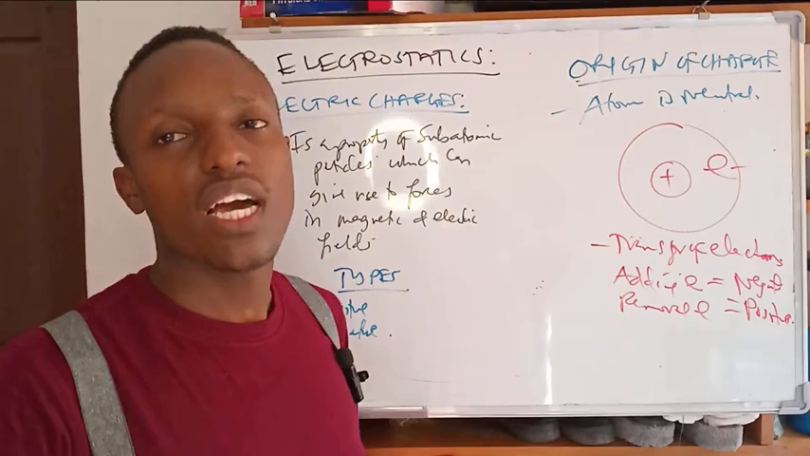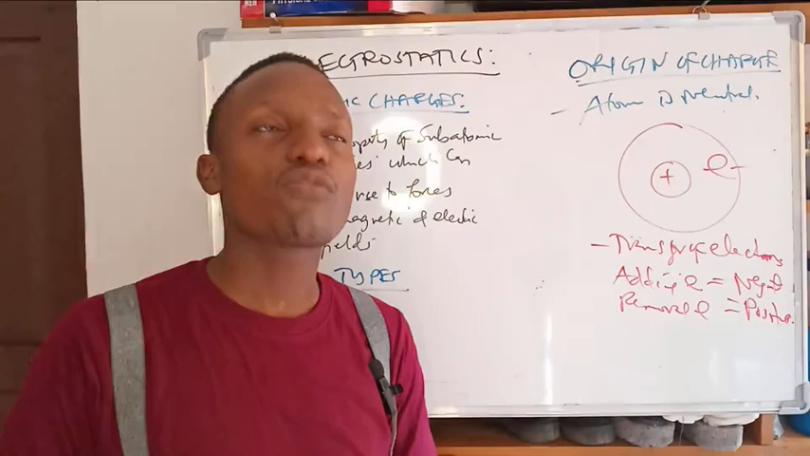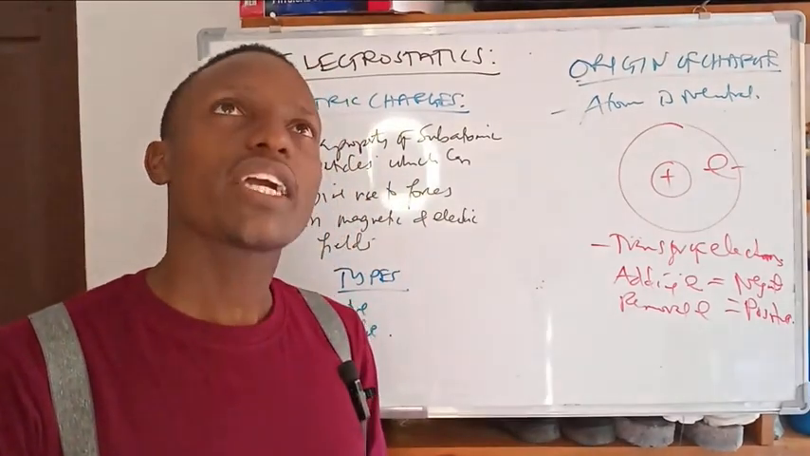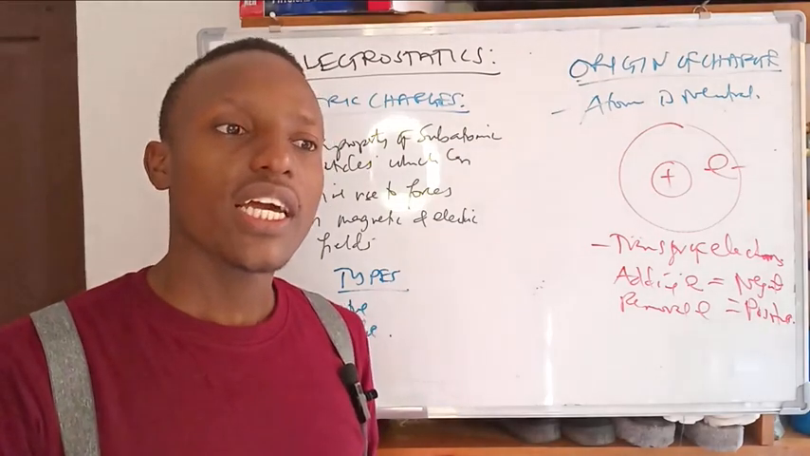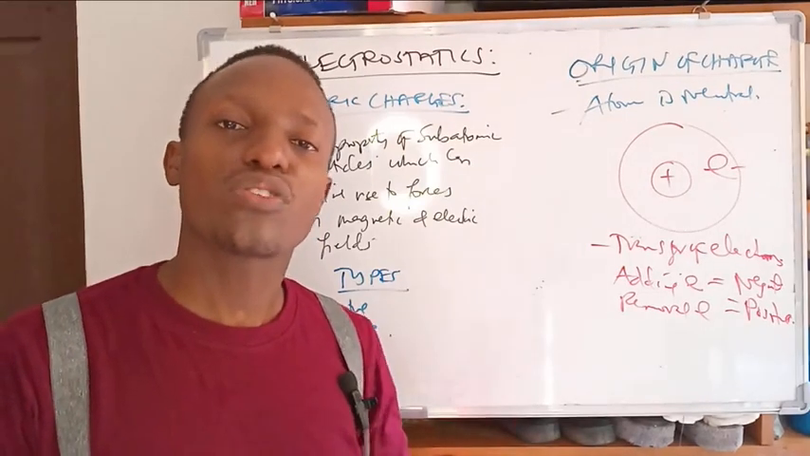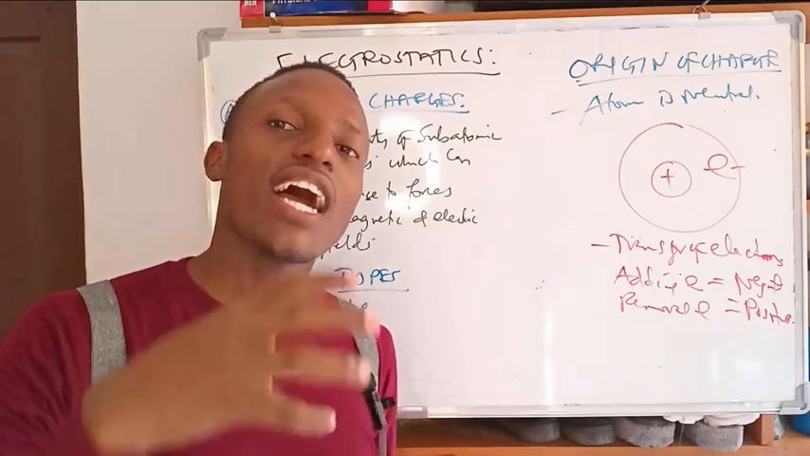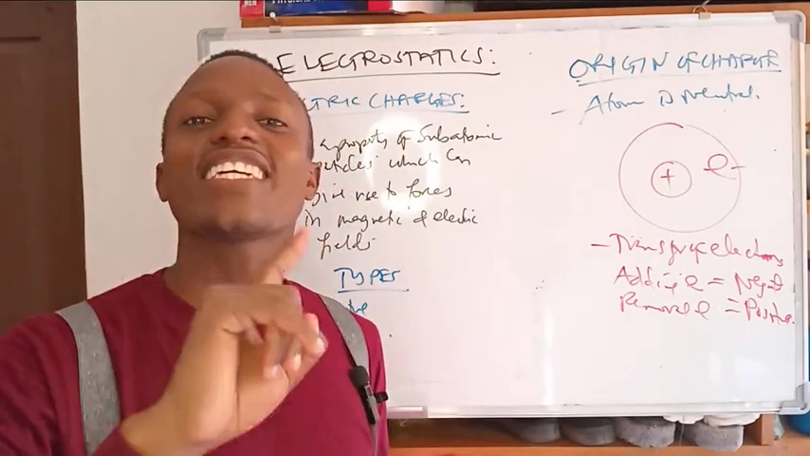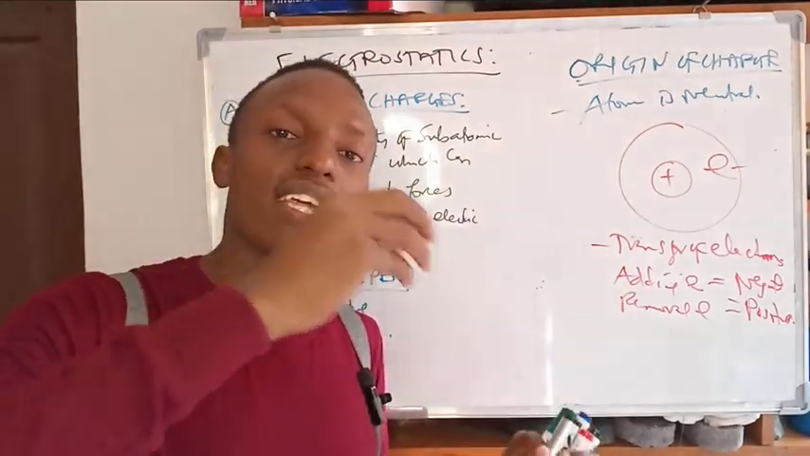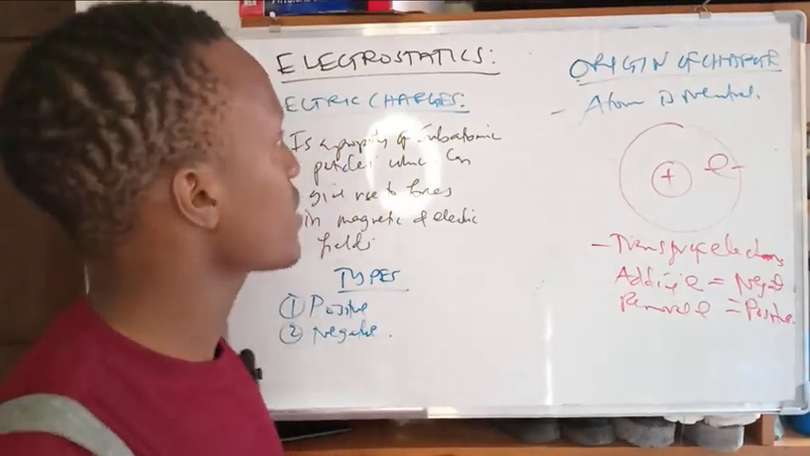If they ask you a sample question, for example, how can I charge an object negatively, or how can I charge an object positively, you don't say by adding positive charges. It never happens like that. We just say it's the removal of electrons where you can charge the object positively. That's the origin of the charges.